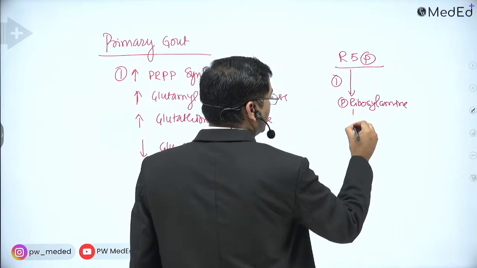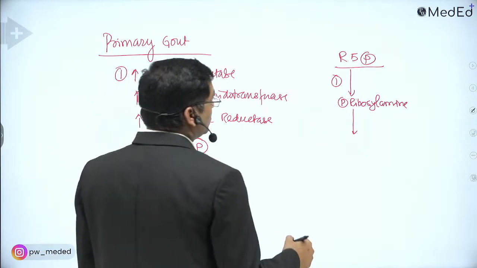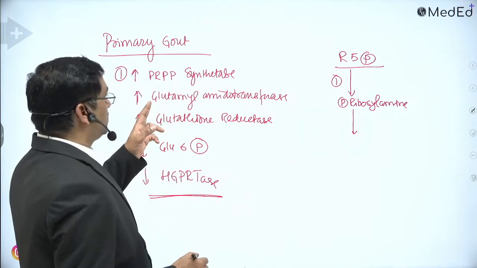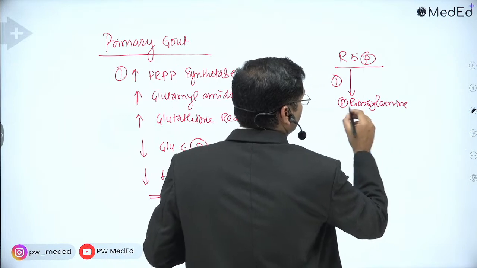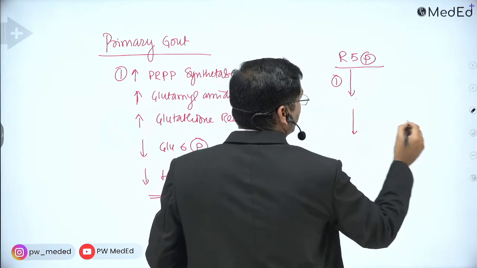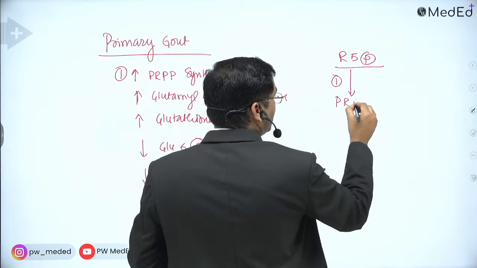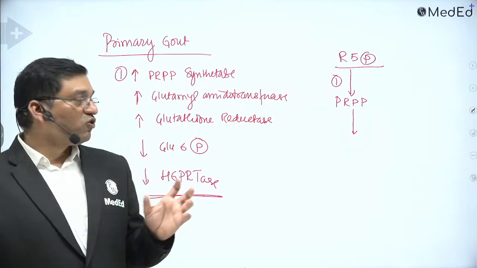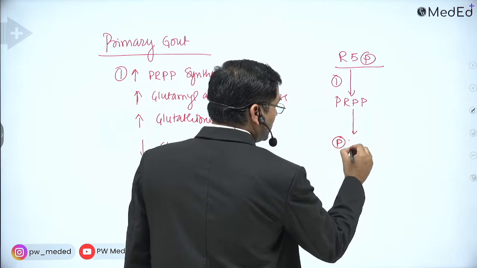Ribose 5-phosphate is converted into PRPP, phosphoribosyl pyrophosphate, and this is converted into phosphoribosyl amine.